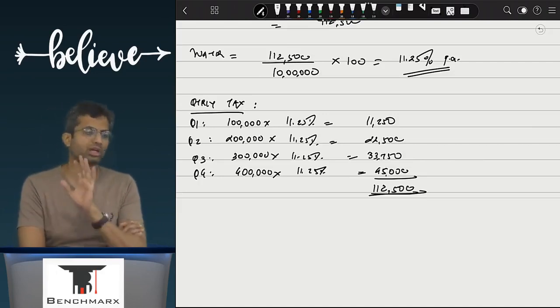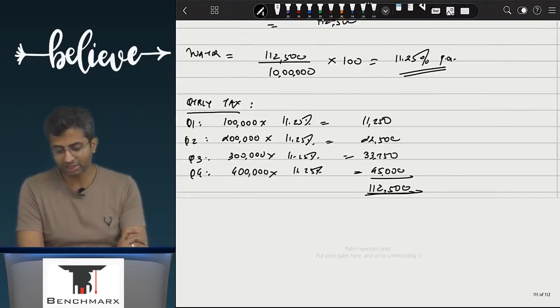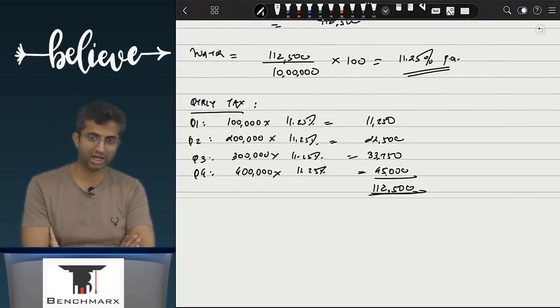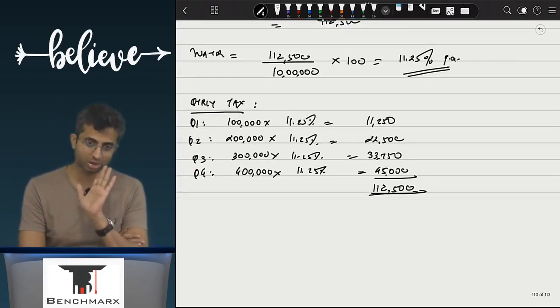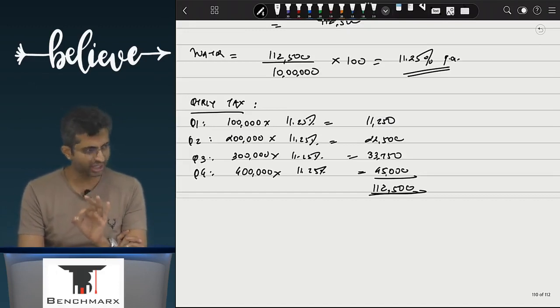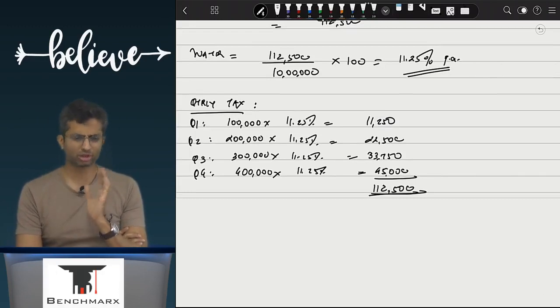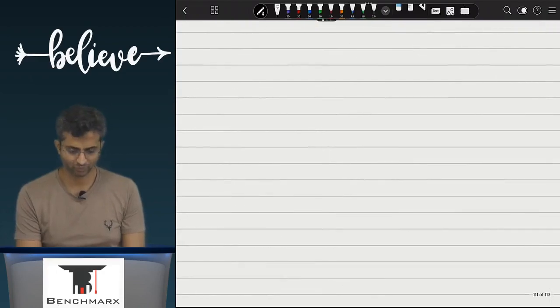Who uses what? Take an average number, which means we can say with confidence that if on the entire 12-month period we are earning 10 lakhs on which we are paying 1,12,500, that means for every 1 rupee that you are earning, you are paying 11.25% as tax. So in the first quarter, if you have actually earned 1 lakh rupees, your tax should be 1 lakh into 11.25%. Second quarter 2 lakhs, 2 lakhs into 11.25% and so on. Yes or no? Okay.